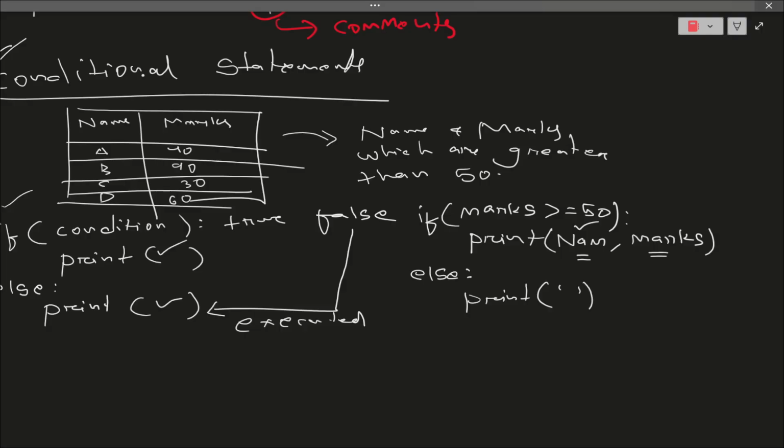And here marks, I am assuming that whatever marks a user has given me is stored in marks. So what will happen, wherever the computer understands that in my data the marks are greater than or equal to 50, it will print its name and the marks. If not, then it will simply give a space. So by this, what will happen?